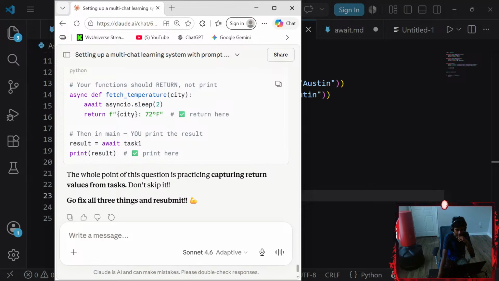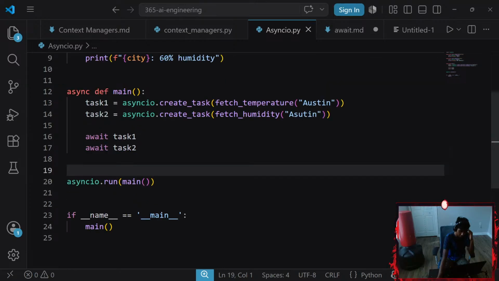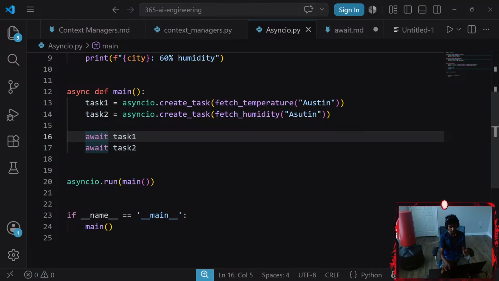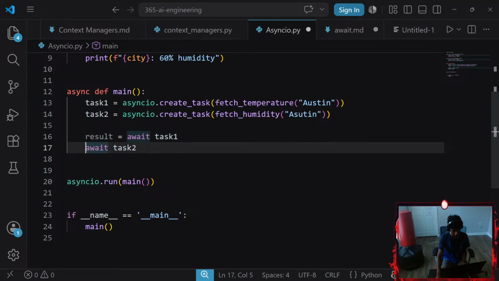Print here. Await results equals to a whoa. Let's go with result equals await task 1. And what about task 2?